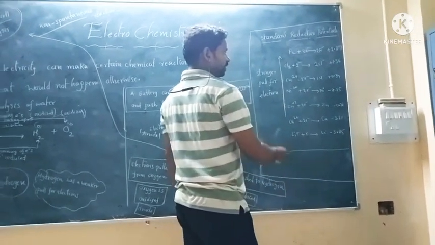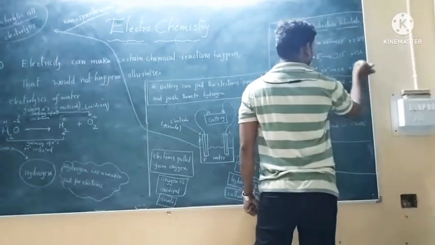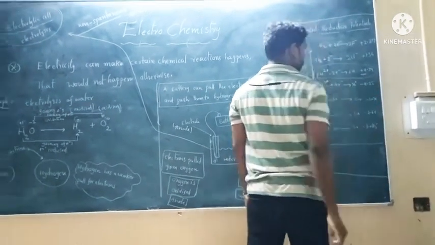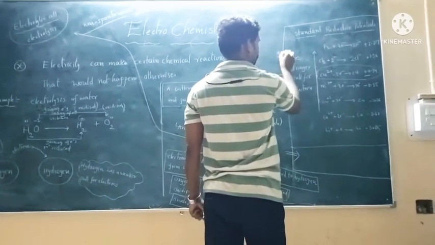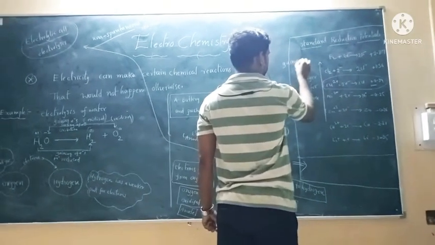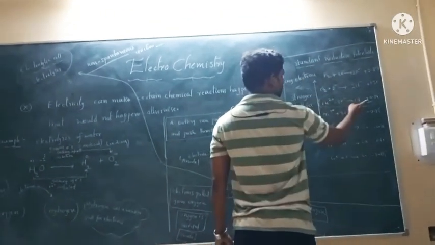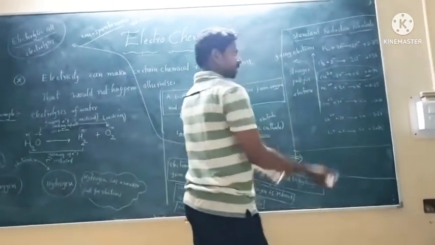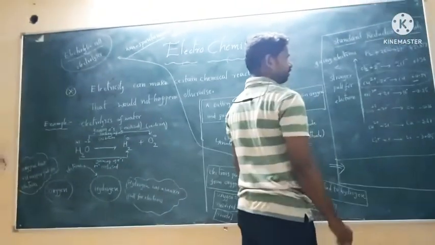If you observe copper, the value is positive, so it is gaining electrons. Plus means they have to take electrons. The standard reduction potential value is +0.34.